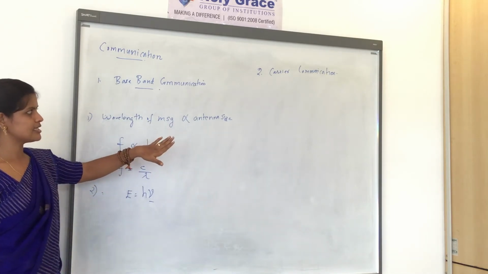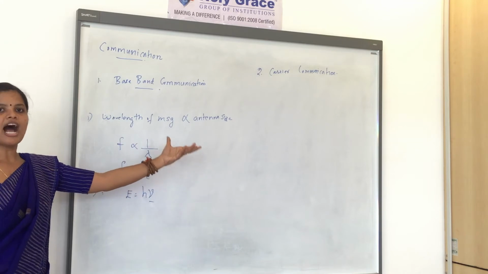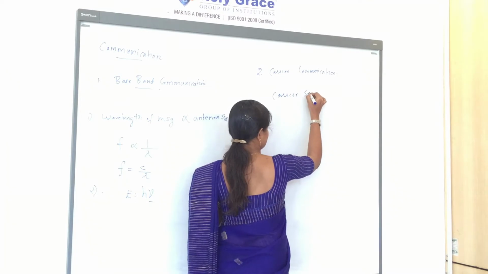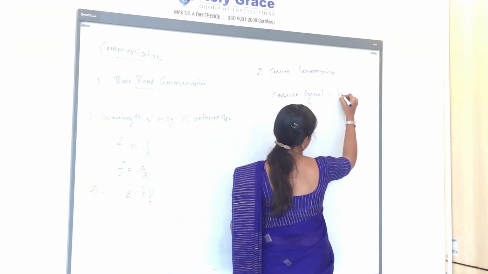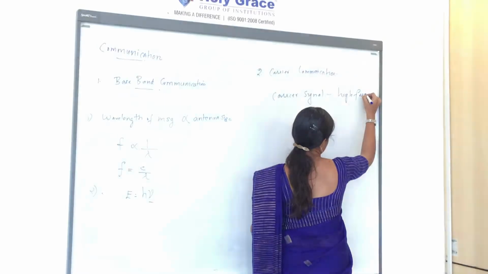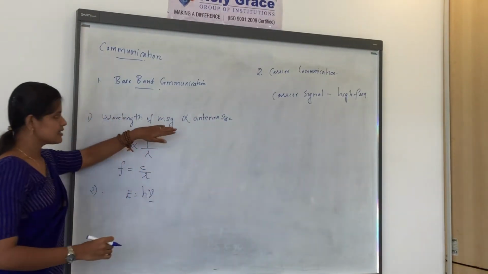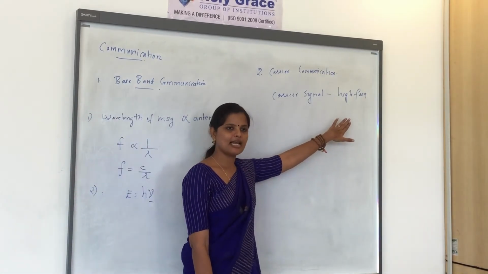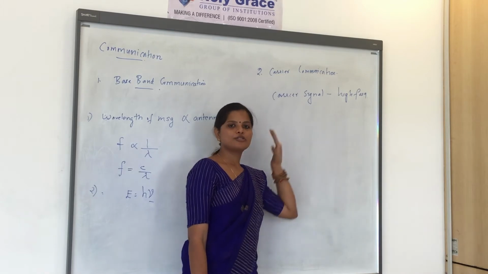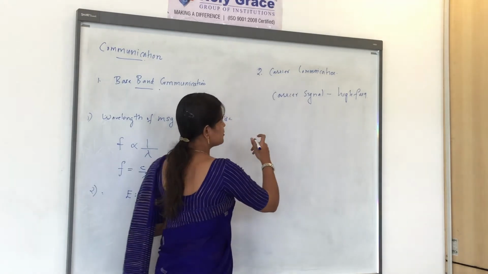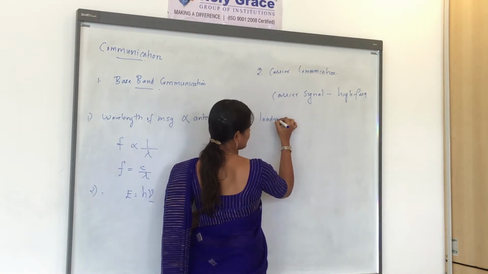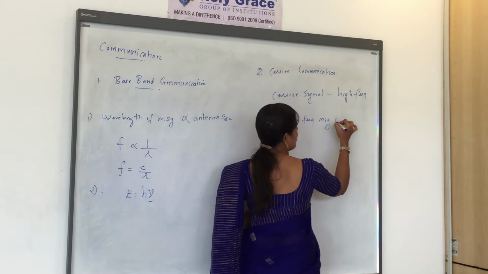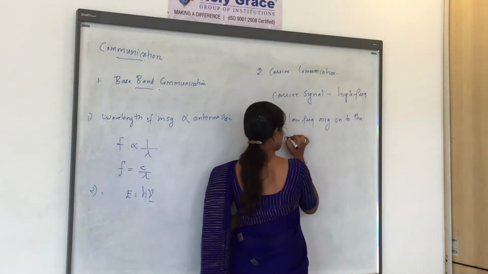So another solution is that we take another signal with a high frequency, which is known as a carrier signal. Then we load this low frequency message signal onto this high frequency carrier signal, and then we send these two signals together. So what we are doing is loading the low frequency message signal onto the high frequency carrier signal.